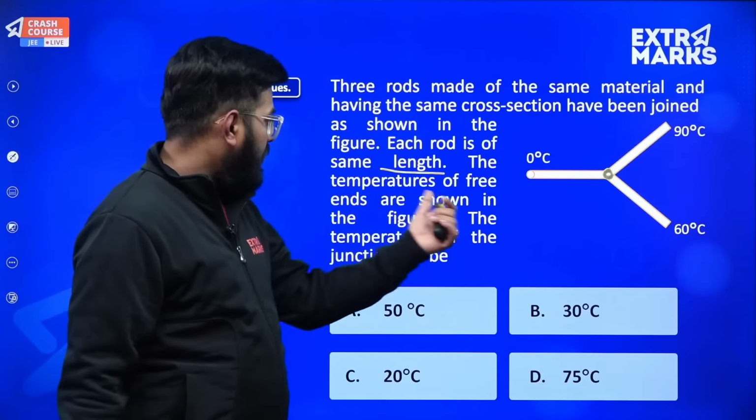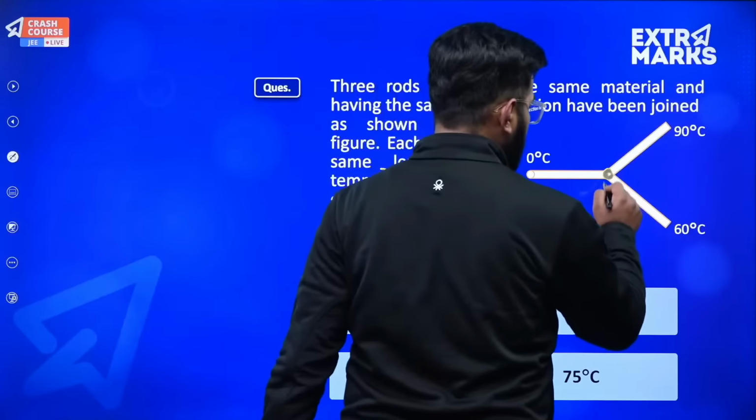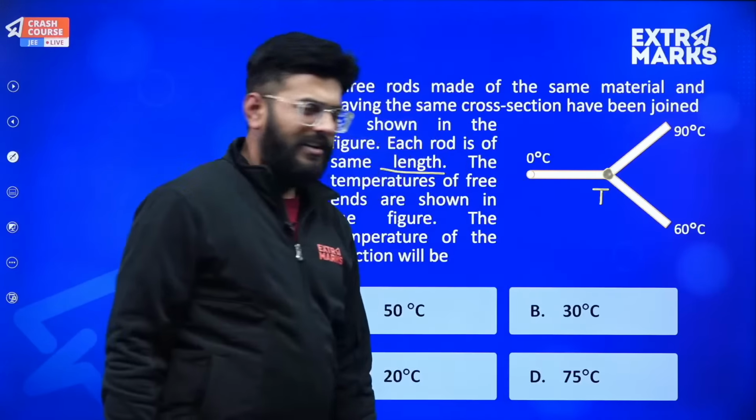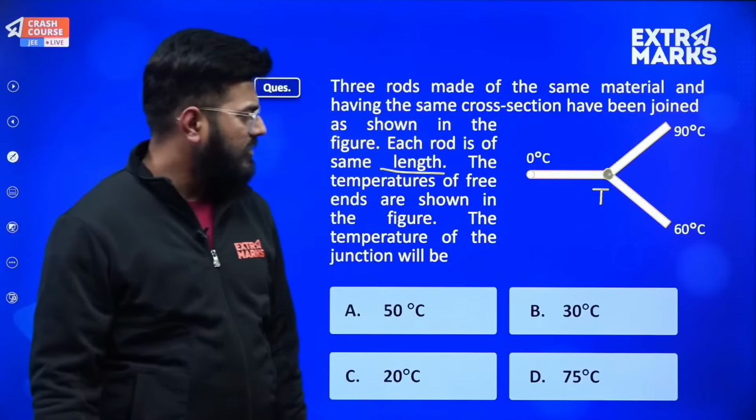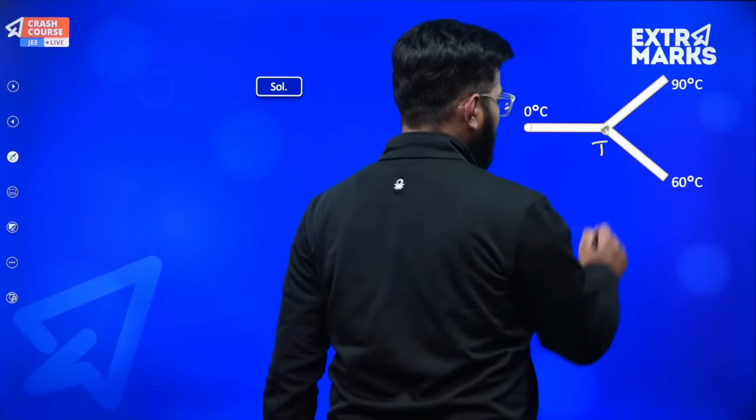The temperatures of the free ends are shown in the figure. The temperature of the junction will be? So we need to find the temperature at this point, the junction. Let's say the temperature is T. Let's assume that temperature is T. So what I can do is I can create 3 equations out of it.